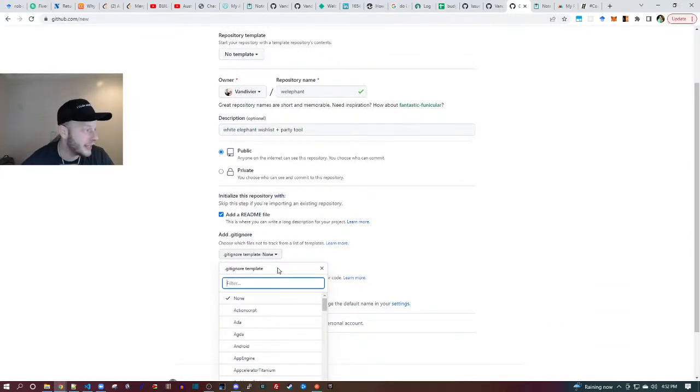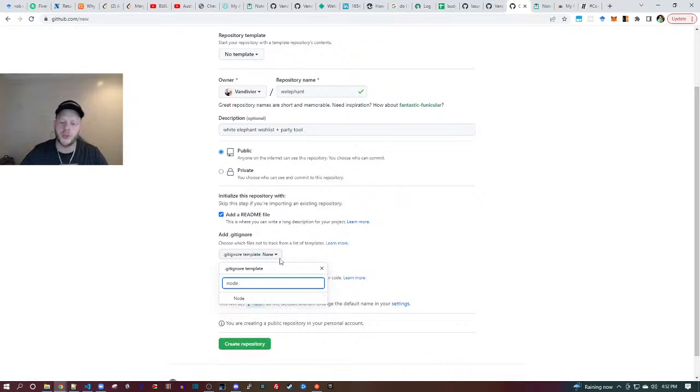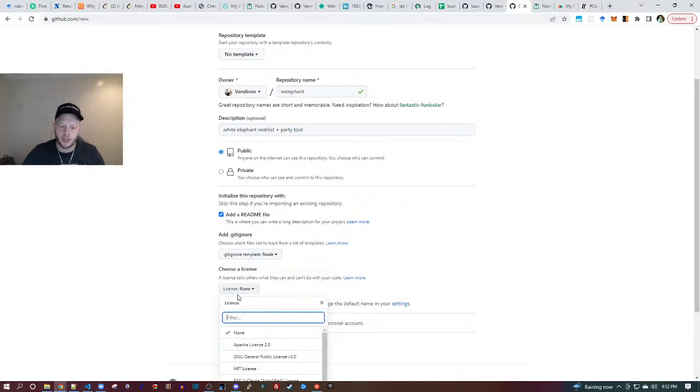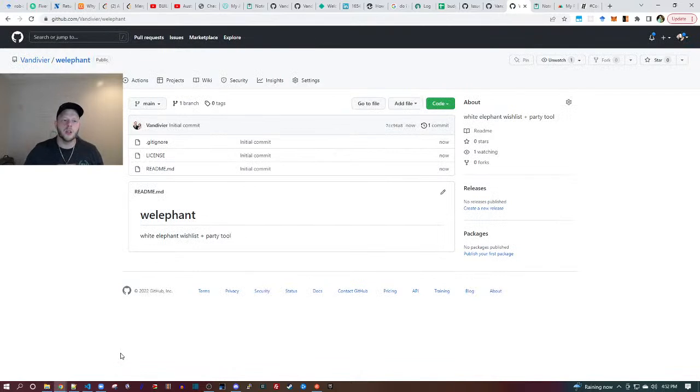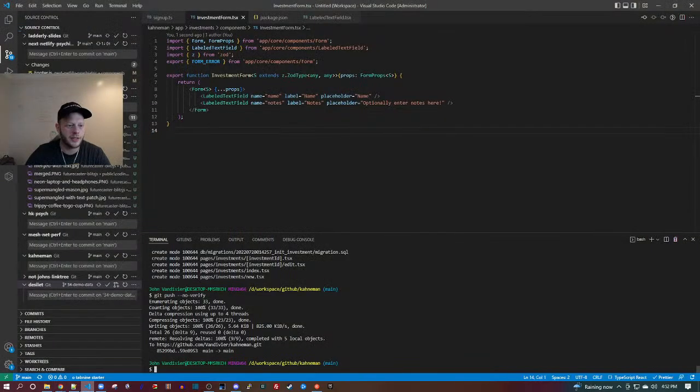We're going to build this in TypeScript, so we will look for the node gitignore. Open source, MIT license, all the way. Support open source for show. Create repository. So the repository is ready. You can check it out yourself right here, Welephant. Not much there yet, but let's get going.